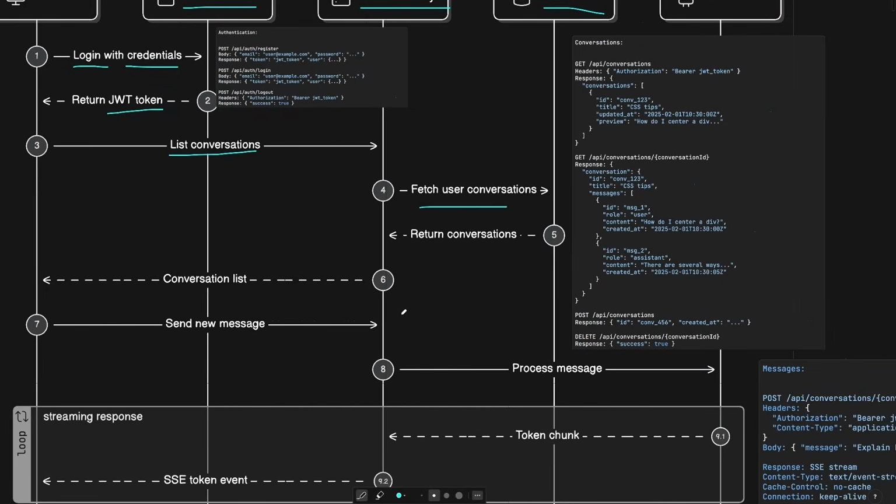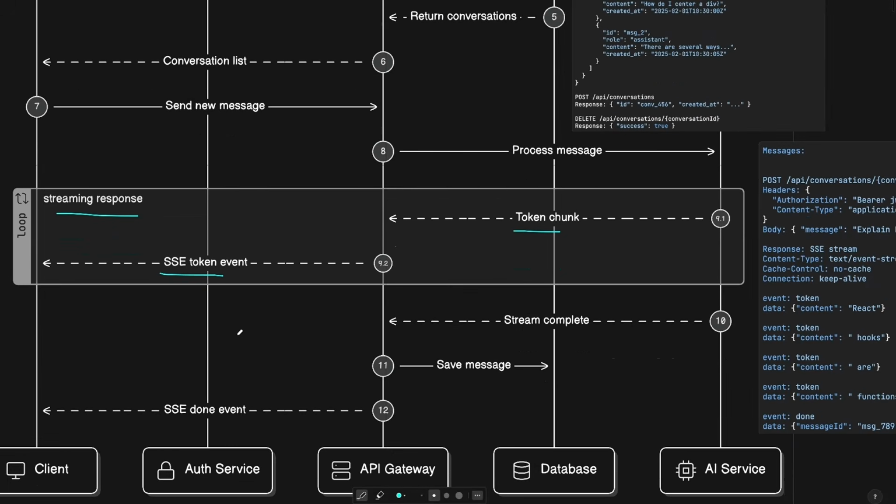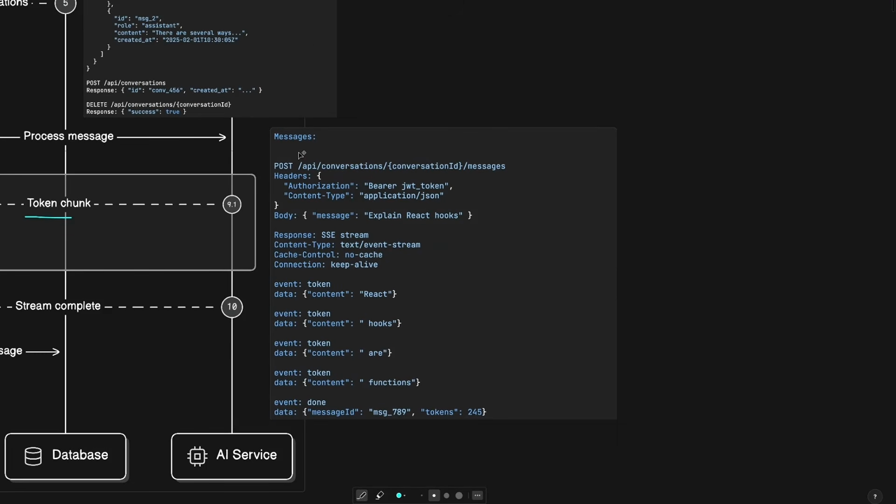And the last part is the actual messaging and also streaming the responses for messages when user sends a query, a prompt to the LLM, how we then stream these tokens and how we use the server send events to send tokens and events until the full response is ready. So this is the primary endpoint for that, which is post to conversations / the ID of the conversation where we're writing the message, and then to the messages.